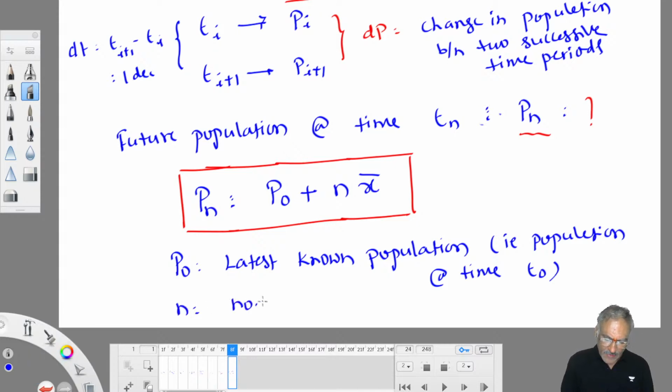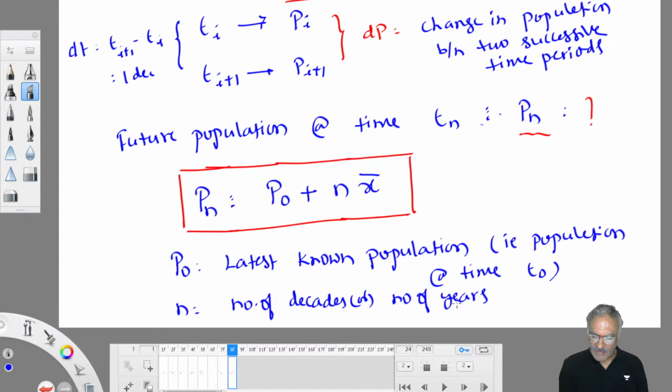number of decades or number of years at which you require population data. If census data is given in terms of decades, it is number of decades. If yearly data is given, every year they give data, n is represented in terms of years. Every decade they give data, n is represented in terms of decades. Understood now? So n unit depends on the time units, this t value.